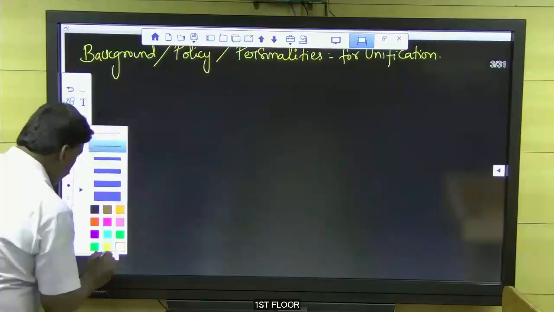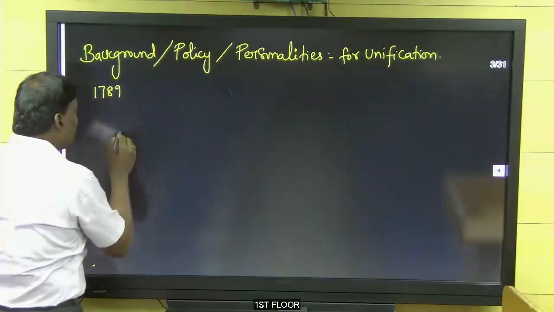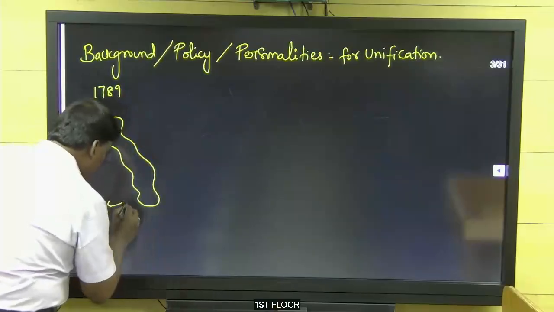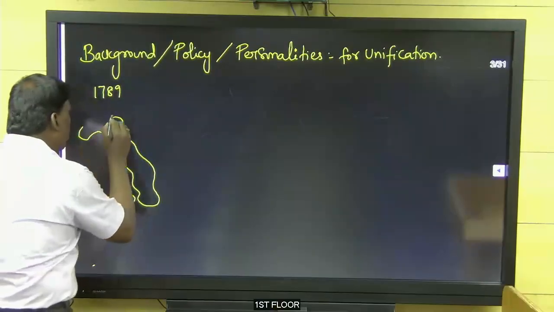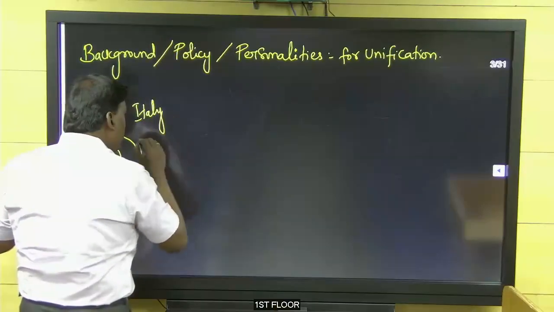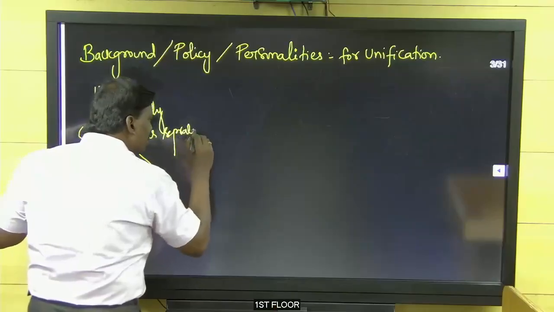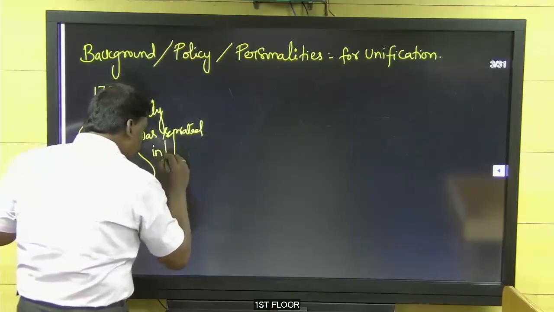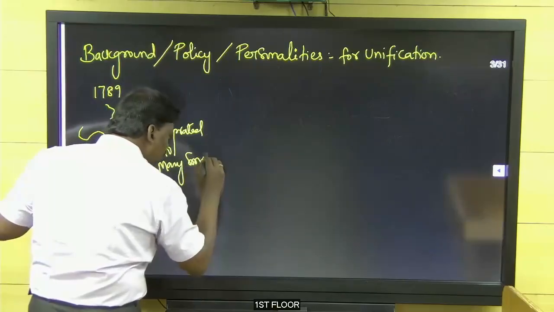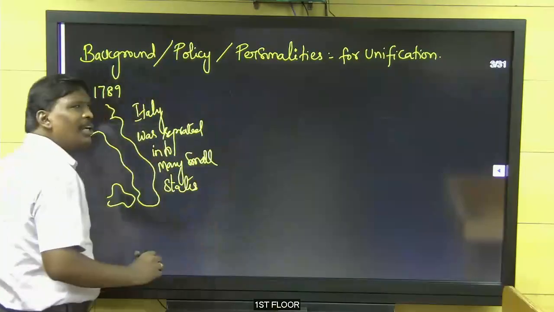In the background, first thing, 1789. In 1789, Italy was scattered into small pieces. Italy was separated into many small states.